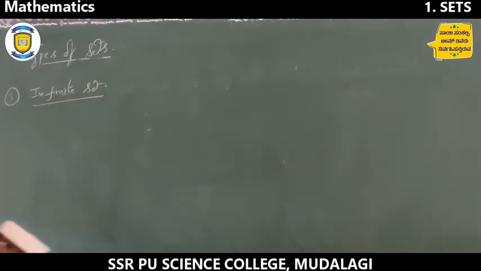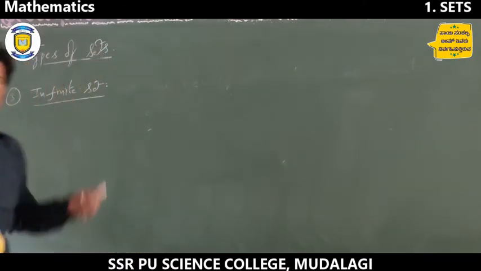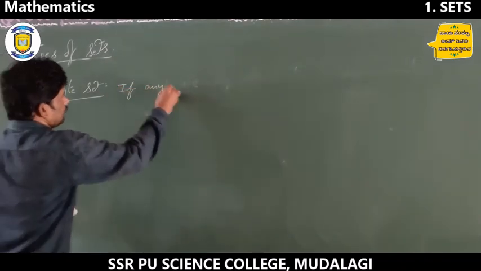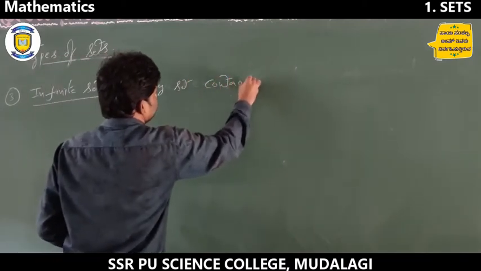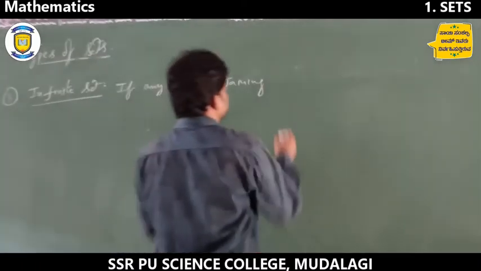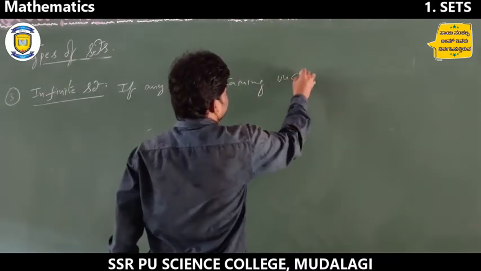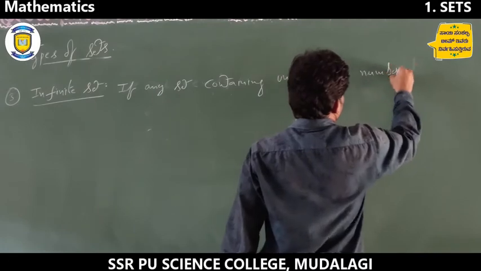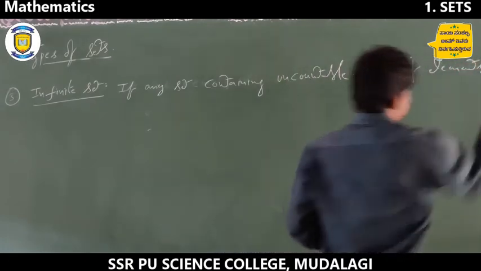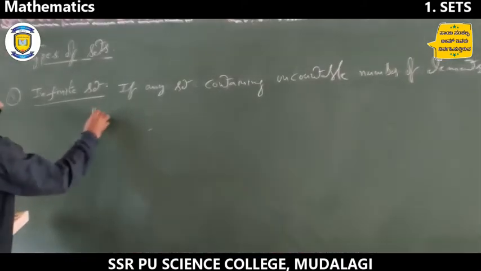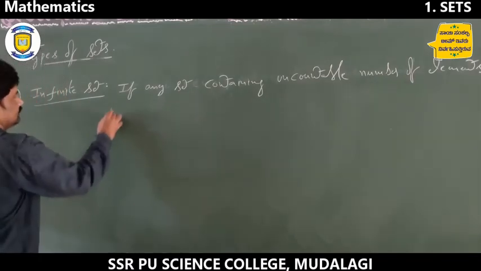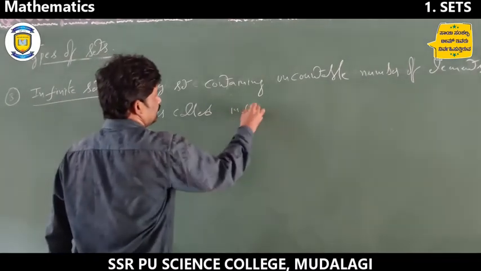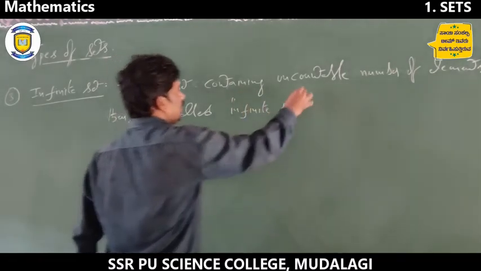Next, infinite set. What we consider finite, whatever is not finite becomes infinite, right? So that is, if any set containing uncountable number of elements, then it is called an infinite set.